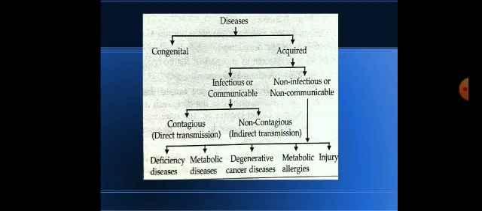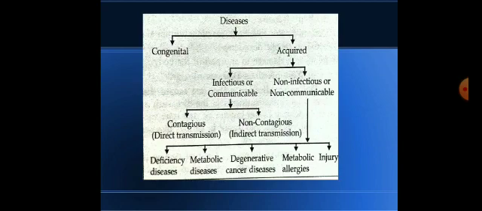Acquired is further divided into two categories, infectious and non-infectious, that is, communicable or non-communicable. Infectious diseases are also called communicable diseases. Communicable diseases, as you can see, are caused by germs and can easily spread from an unhealthy person to a healthy person.